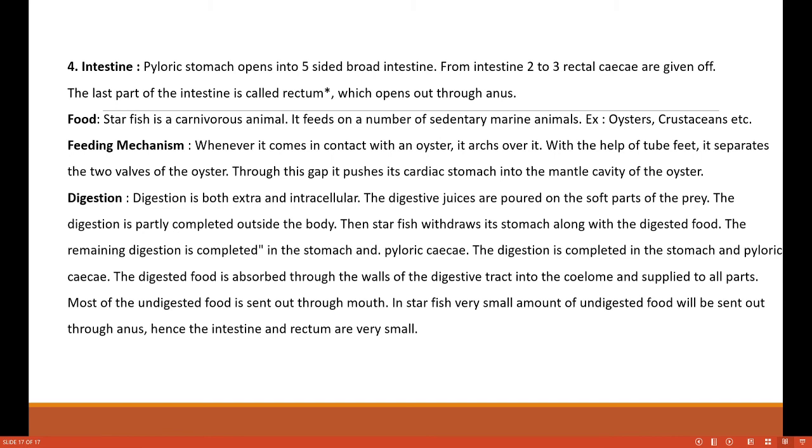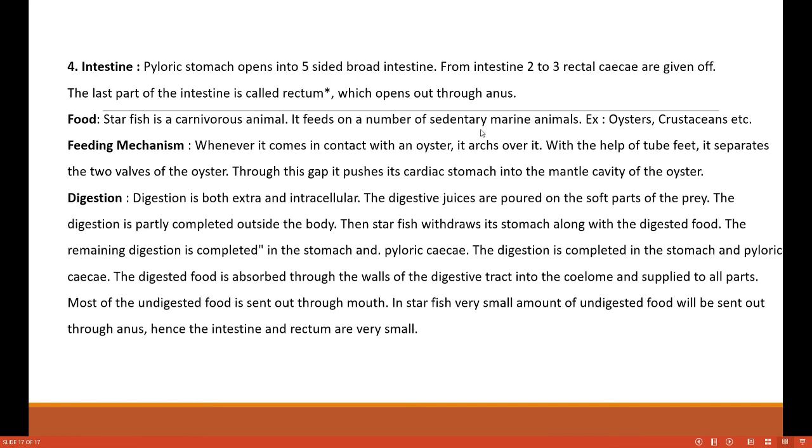Then the intestine: the pyloric stomach opens into the five-sided broad intestine. From the intestine, two to three rectal caeca are given off, and the last part of the intestine is called the rectum, which opens through the anus. The food is of the carnivorous type. Starfish has a carnivorous feeding habit.